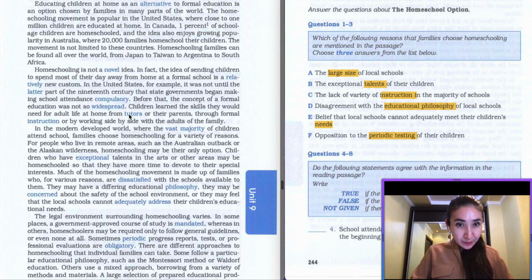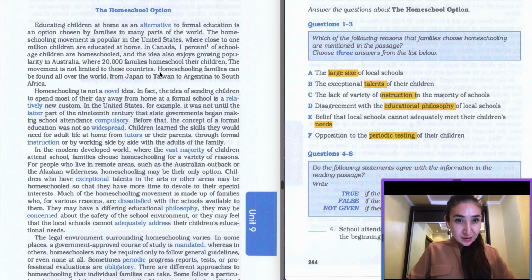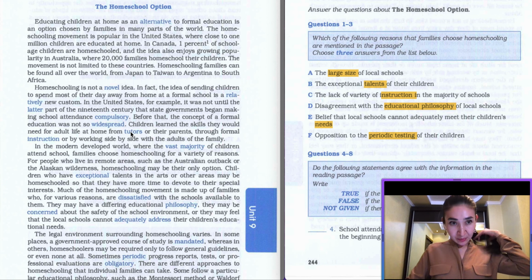So in the first paragraph there is no information about the size of the schools or the talents. We go further to the second paragraph, and here there is nothing about that as well.